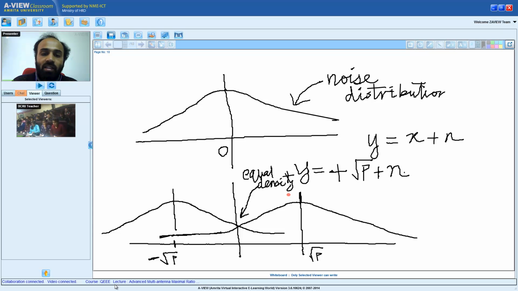Therefore, you can see if y is greater than 0, then there is greater probability of square root of p. If y is less than 0, then there is greater probability of minus square root of p. So my detection scheme at the receiver, the detection scheme I can employ is, can someone tell me what is the detection scheme?